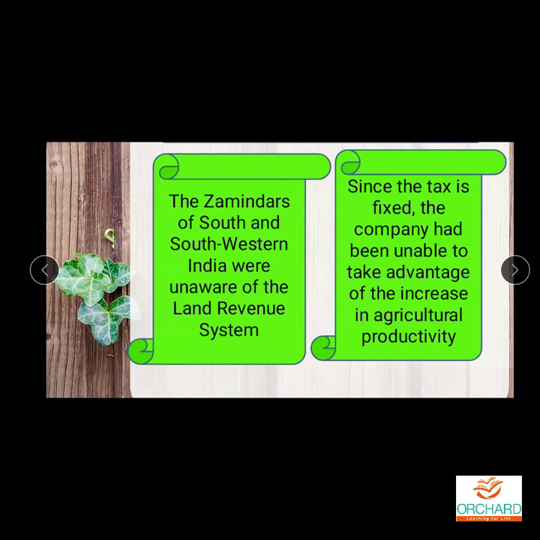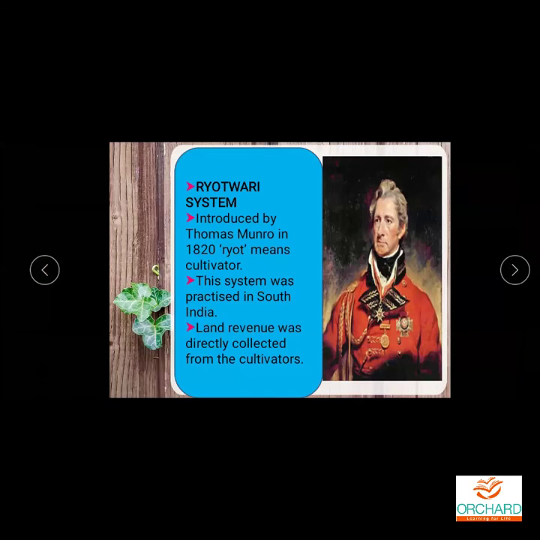On one side, South Indian zamindars said they were totally unaware of the land revenue settlements, so they could not pay. On the other side, since the revenues were fixed, the company couldn't enjoy the extra money. Due to these reasons, the other two systems were introduced.